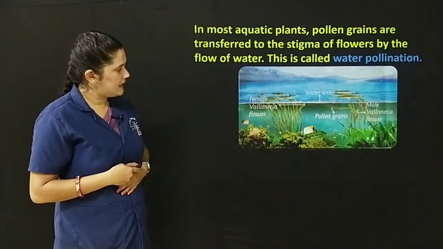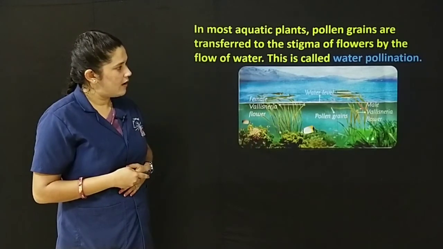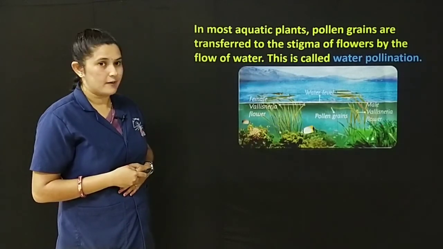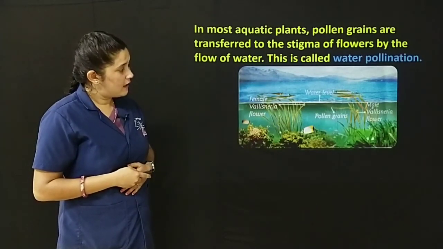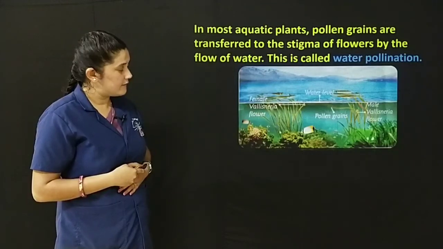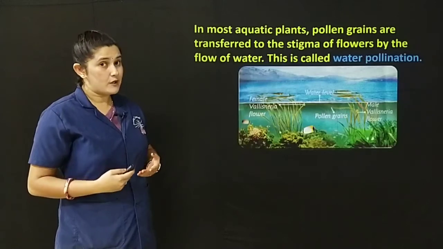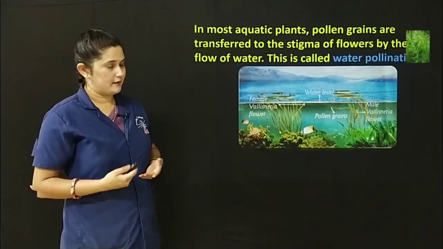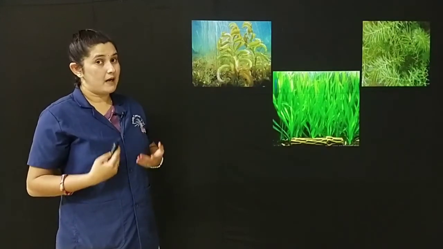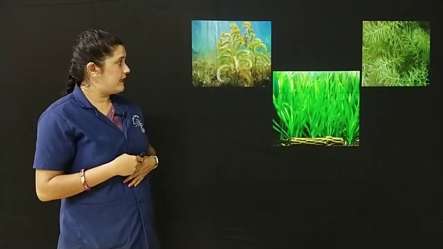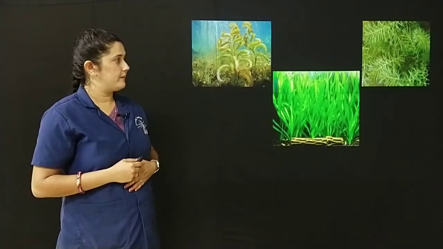Here, you can see female Vallisneria flower and here male Vallisneria flower. Here the pollen grain from the male Vallisneria flower is transferred to the female Vallisneria flower because of the flow of water. Here are the examples of water pollinated plants. They are pondweed, hydrilla and Vallisneria.